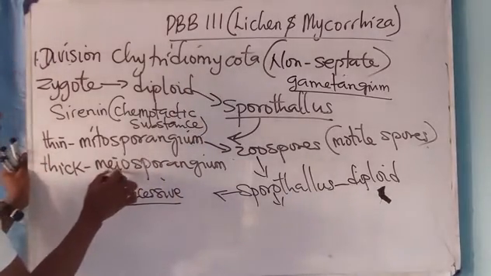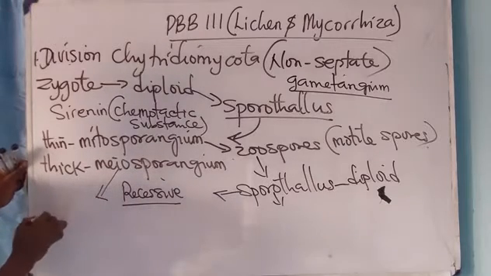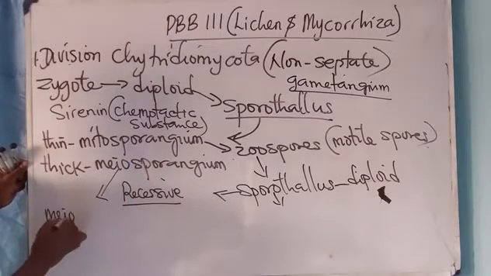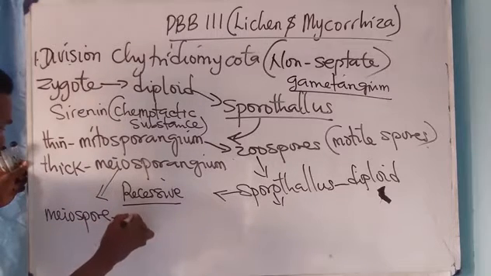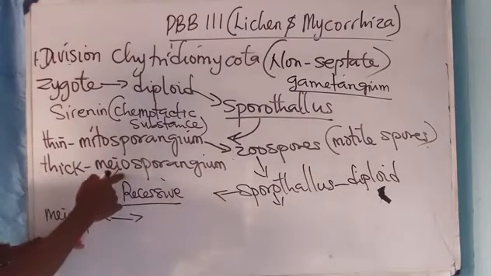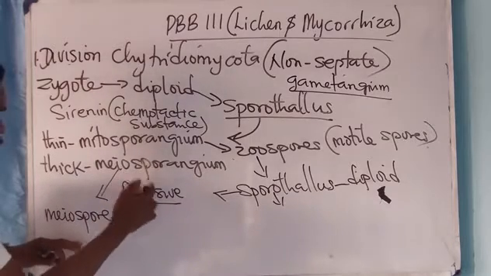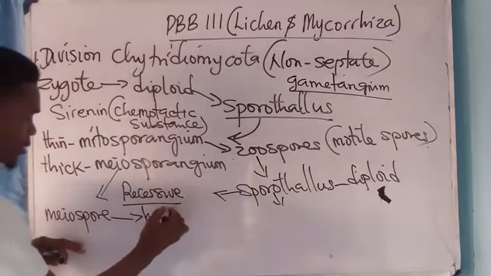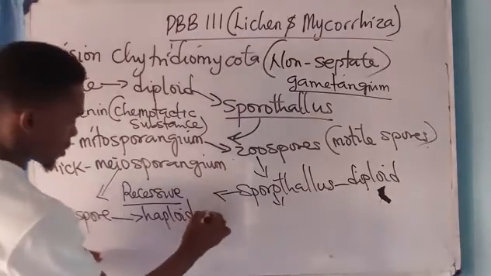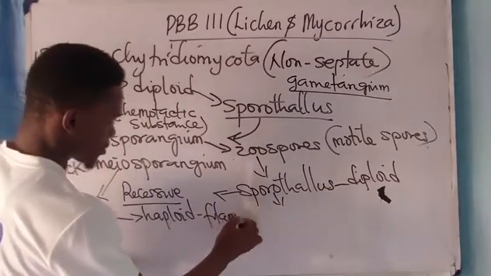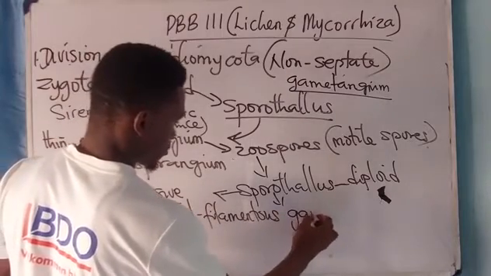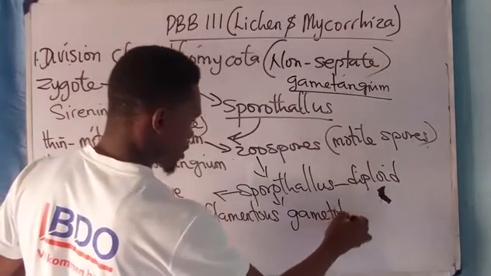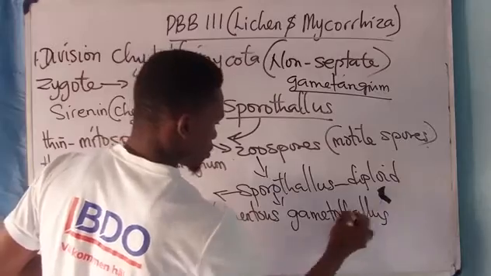Now, the meiosporangium produces the meiospore. The meiospore, found in the meiosporangium, will produce the haploid filamentous gametothallus stage.